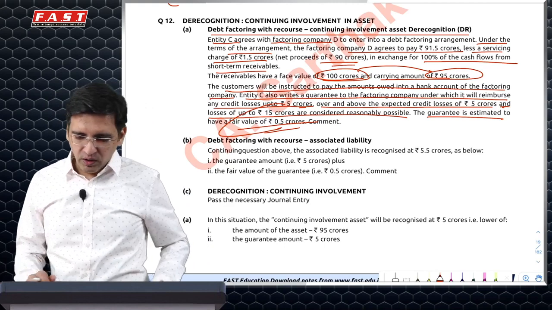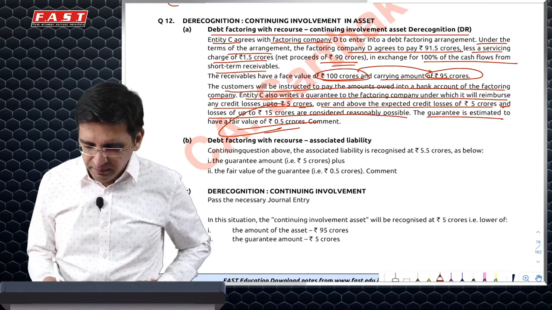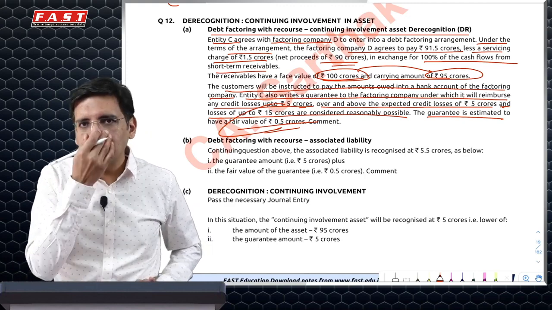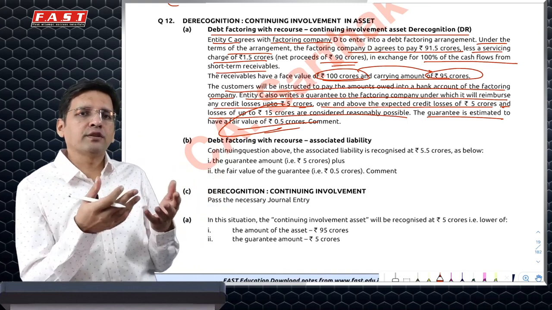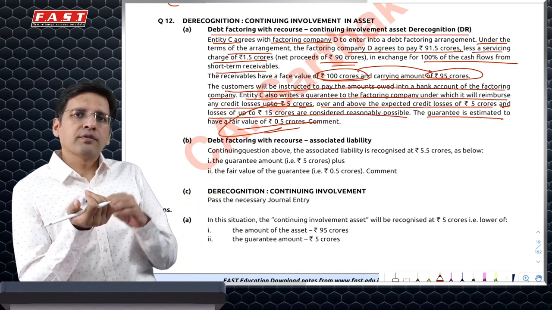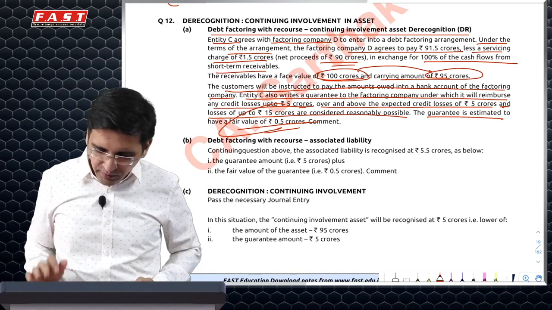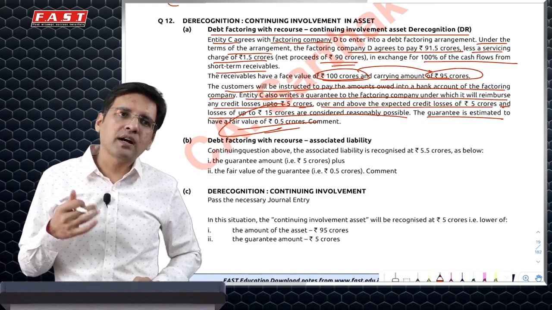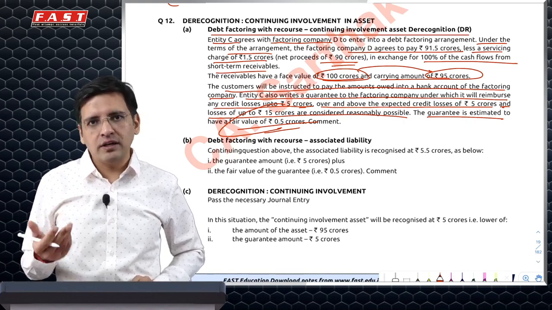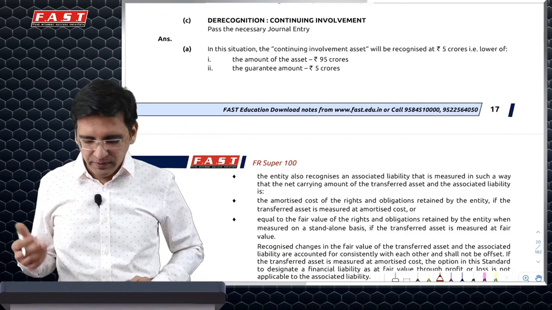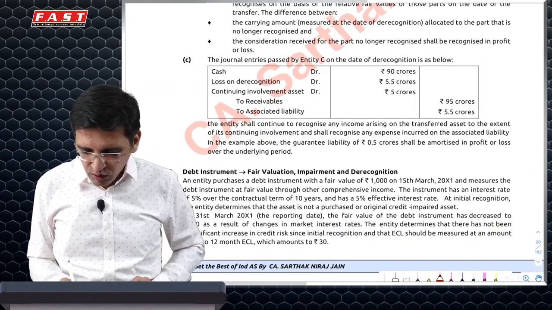So first and foremost, what entry do you do? You know that 95, if every debtor pays, even then you will not receive more than 90 crores. See what happens when you sell a debtor to a factor at 90 crores. If every debtor pays, you don't get any extra money, right? So you've got 90 against 95. So 5 is definitely you've lost. So that 5 is your loss. Plus apart from that, you have given a guarantee which has a fair value of 0.5. So that 0.5 is your additional loss because financial guarantees are to be recognized. So in this particular case, you will recognize a total loss of 5.5 crore.